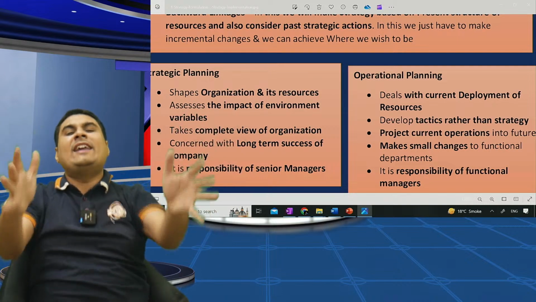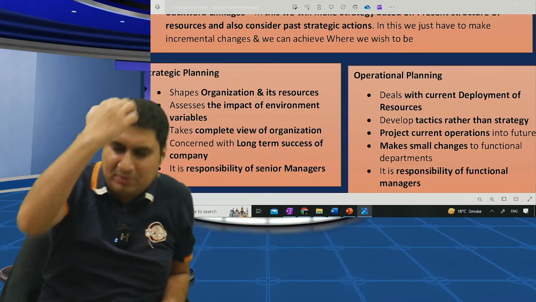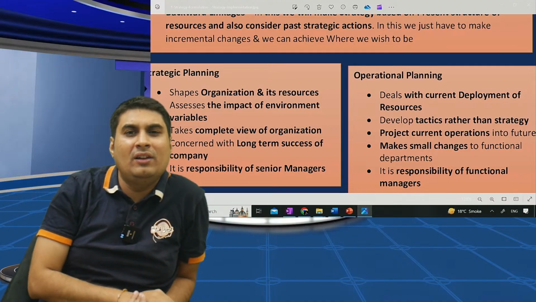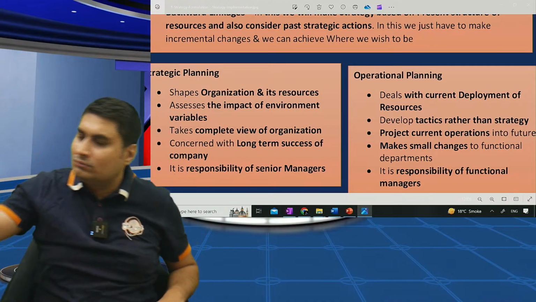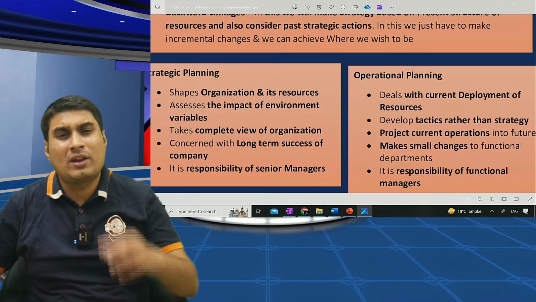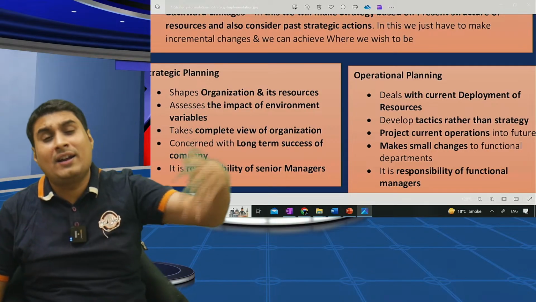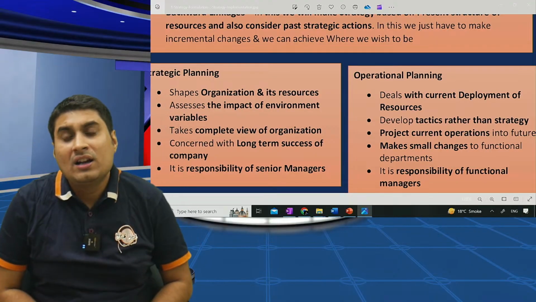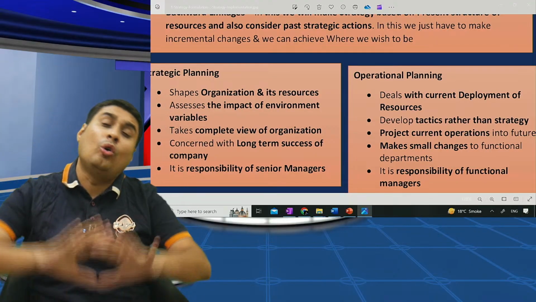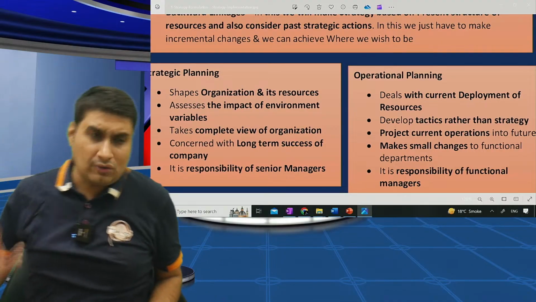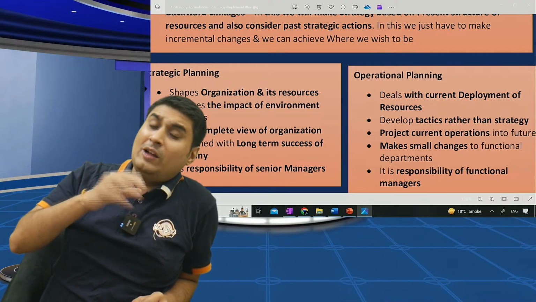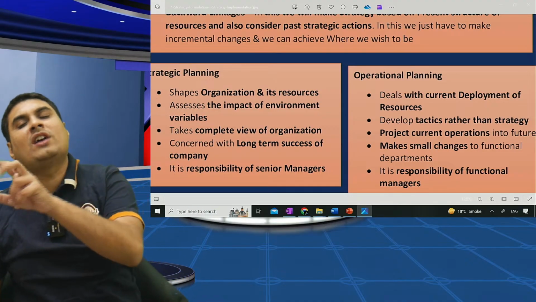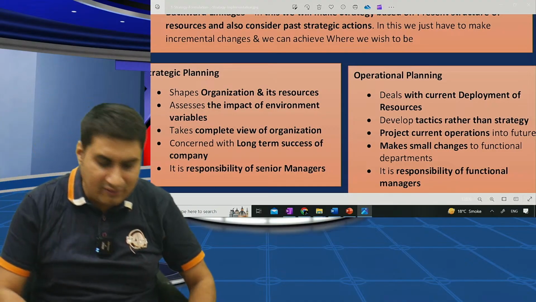If you ask me like that, you also know, but still I want to teach, so I'm teaching. Tell me, who will think of the overall organization? Corporate level. Who will think of their function only? Operational level. Who will deal with future, current, everything? Strategic level. Who will only deal with current? Operational. Which one will focus on overall things? Strategic. Which one will focus on developing tactics rather than strategy? What is tactics? Small steps to achieve strategy. Operational.